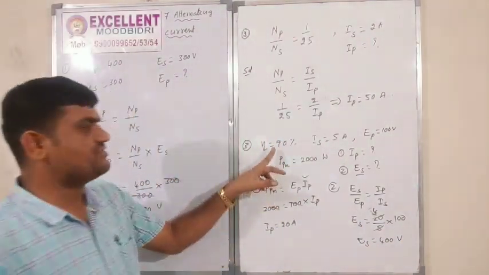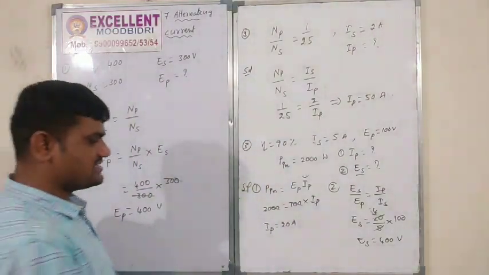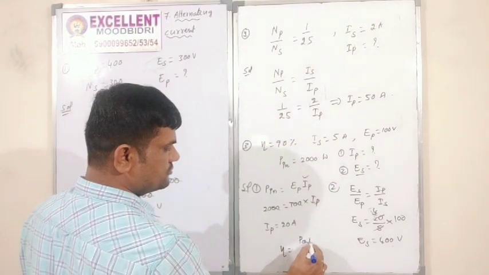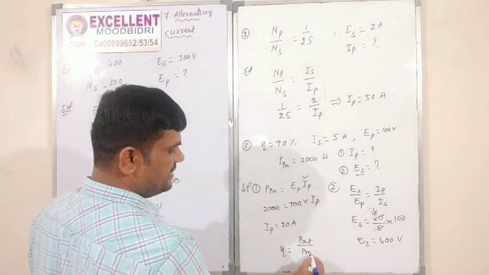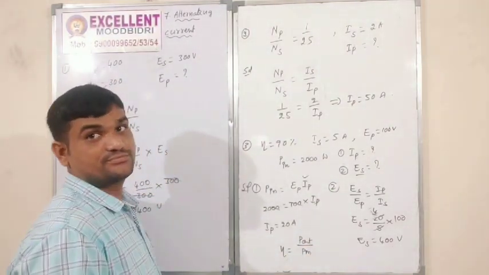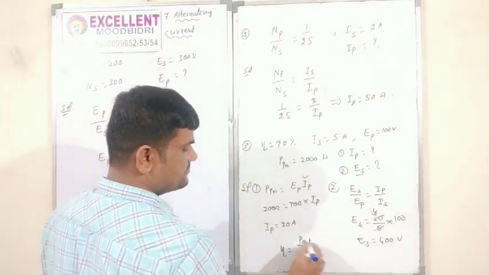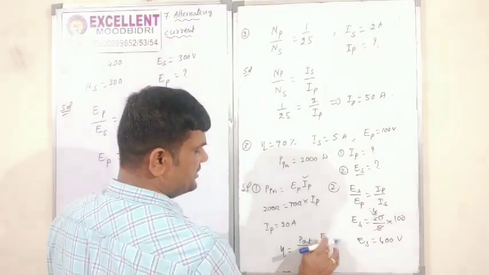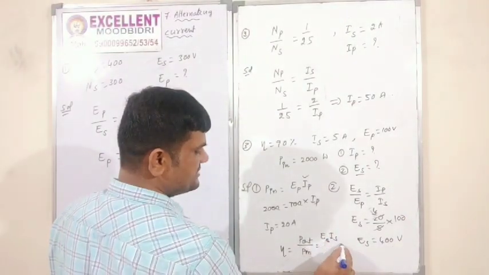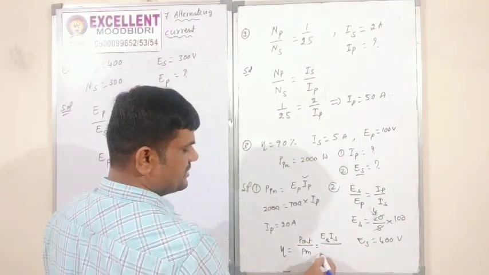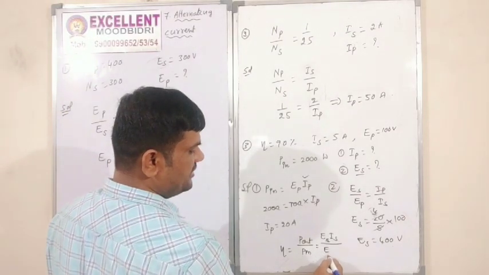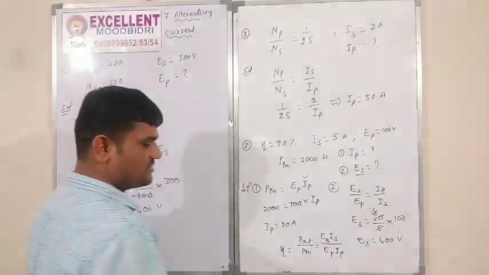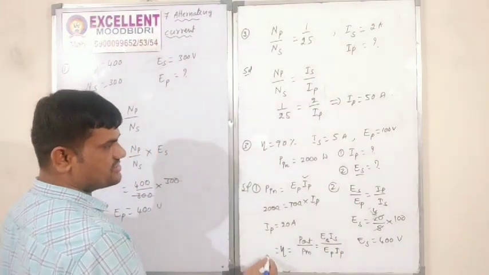With the help of efficiency also you can find it, no problem. What is the efficiency formula? Efficiency is equal to P output by P input. P output is ES IS, divided by P input, EP IP. IS is given already. Eta is how much? 90%.